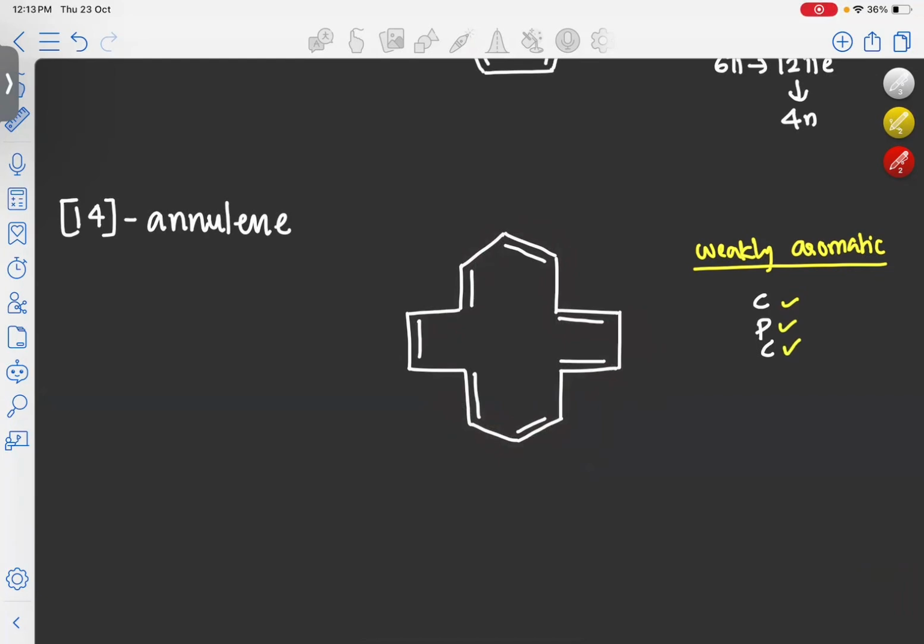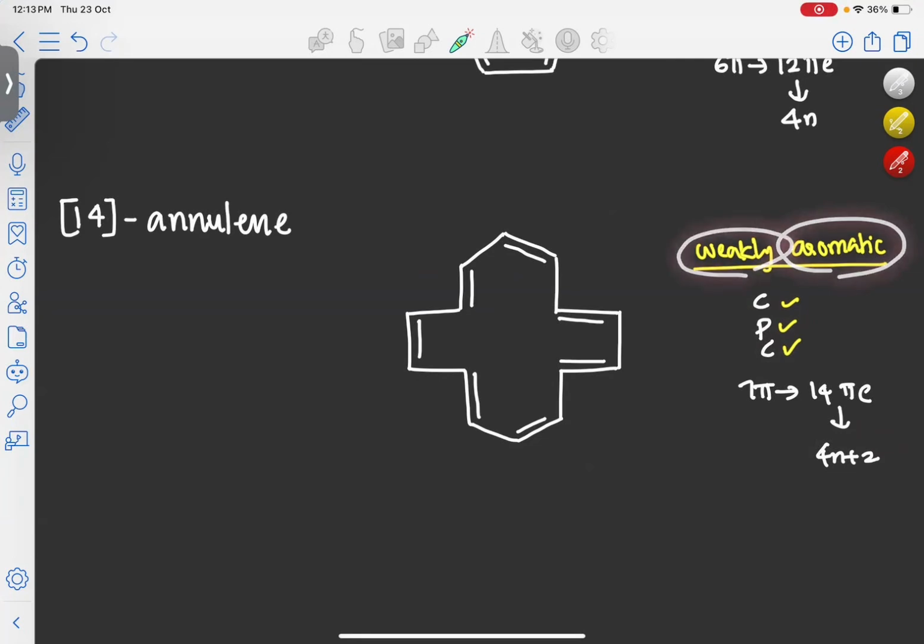And if you are counting the total number of pi electrons here, 1, 2, 3, 4, 5, 6, total 7 pi bonds are present. That means total 14 pi electrons. So it is a part of the 4n plus 2 system. So our molecule is cyclic, planar, conjugated and is containing 4n plus 2 electrons. So that's why it is aromatic. But now again it is weakly aromatic only because of the steric hindrance of these 4 hydrogens which are present in the molecule.